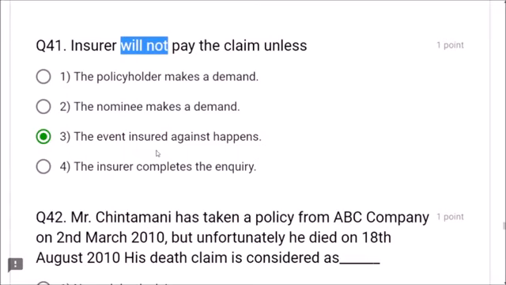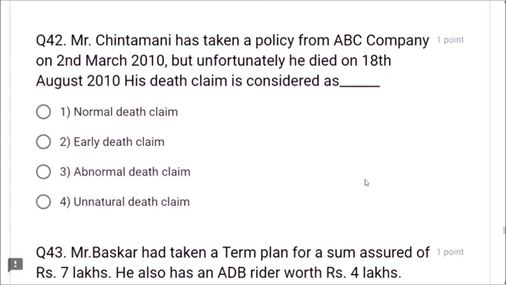The correct option is the event insured against happens, friends. Next, question number 42. Mr. Chintamani has taken a policy from ABC company on 2nd March 2010, but unfortunately he died on 18th August 2010. His death claim is considered as early death claim. Dear friends, it is early death claim because soon after taking this policy he died, within 6 or 7 months. So option 2 is correct, friends.